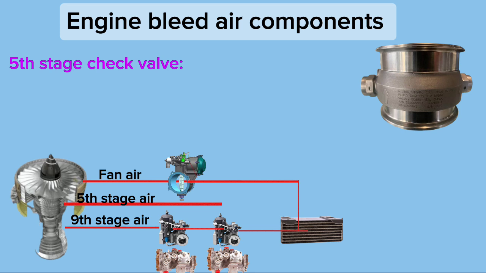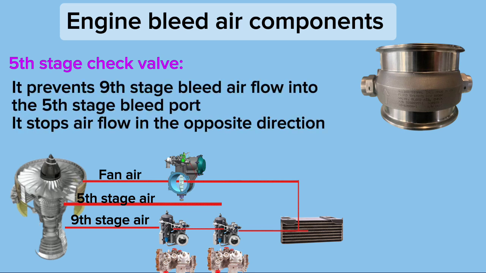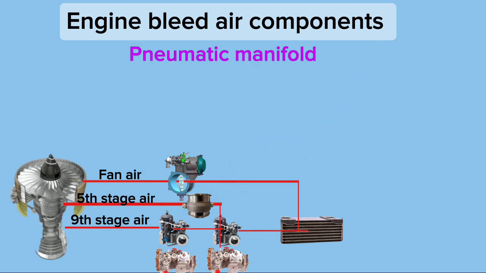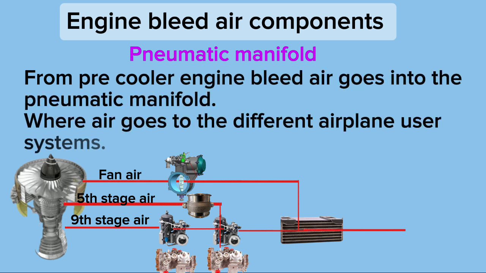5th stage check valve. It prevents 9th stage bleed airflow into the 5th stage bleed port. It stops airflow in the opposite direction. Pneumatic manifold. From the pre-cooler, engine bleed air goes into the pneumatic manifold, where air goes to the different airplane user systems.